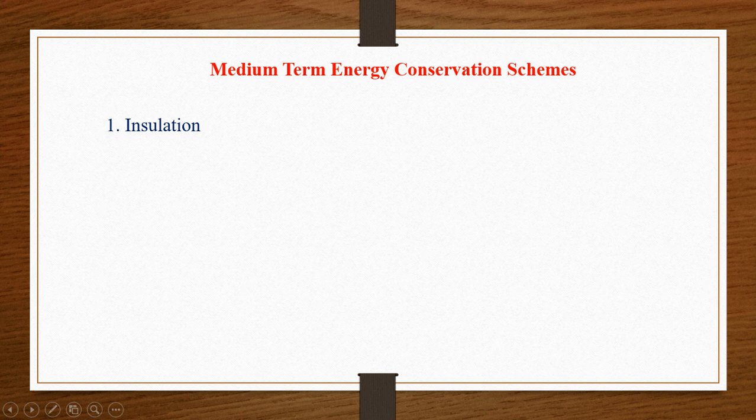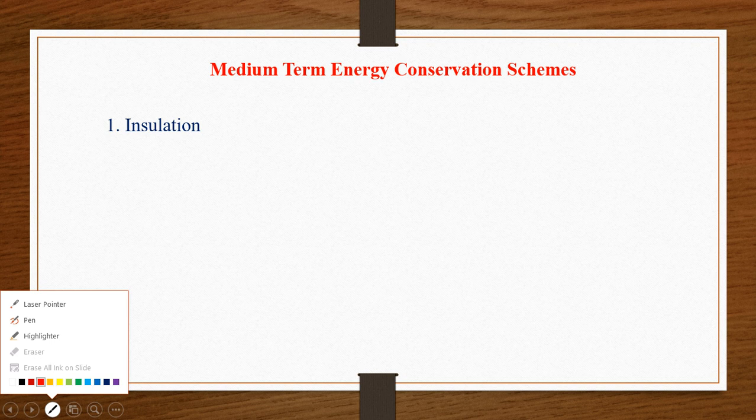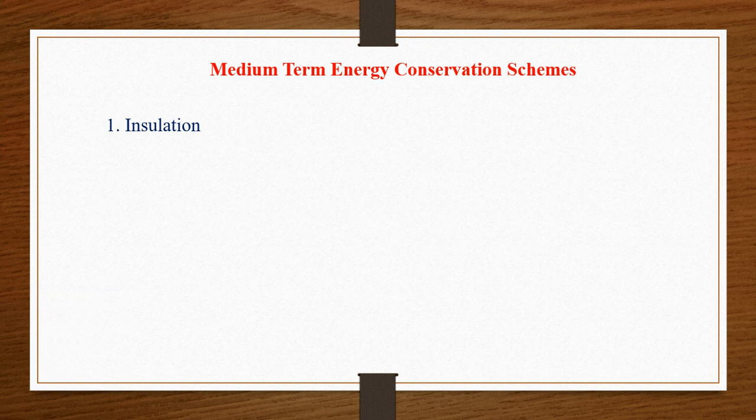The first one is insulation. First of all, what is meant by insulation or insulator? In electrical terminology, what is an insulator? So conductors and insulators are there. What is a conductor and what is an insulator?